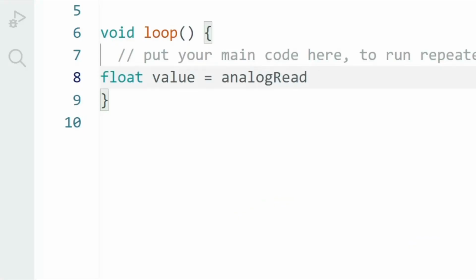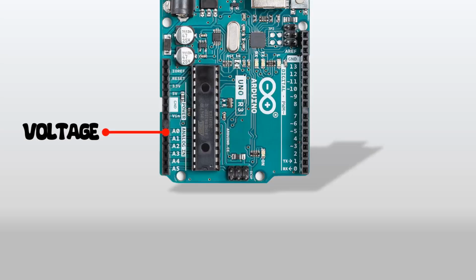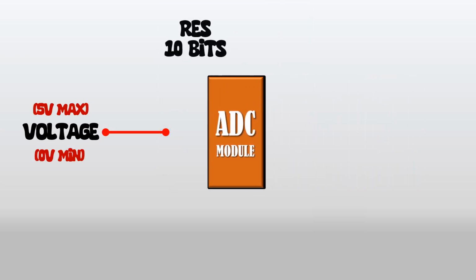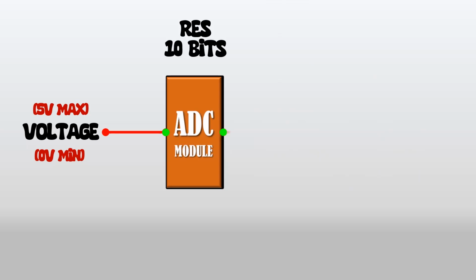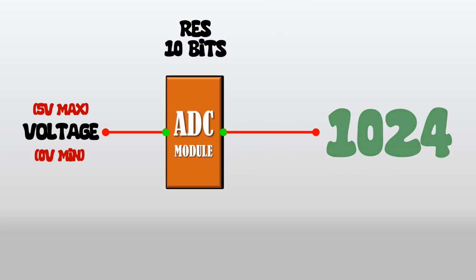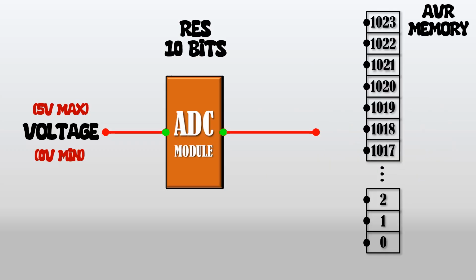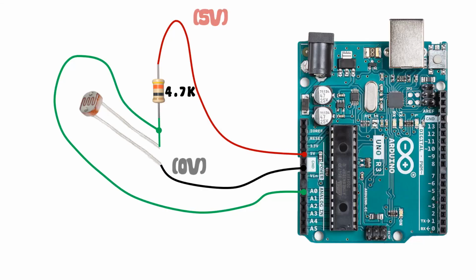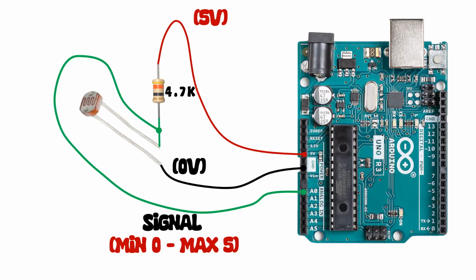This corresponds to the digitization of the voltage signal on pin A0, passing this signal through the analog-to-digital converter, ADC, of the Atmega microcontroller located on the Uno board, and that, according to its physical conversion resolution of 10 bits, returns 2 to the power of 10 possible values, that is, 1024 possible states, represented in integer digital and numerical values in the microcontroller memory, in a range between 0 and 1023, where the numerical value 0 corresponds to 0 physical volts, and the numerical value 1023 corresponds to 5 physical volts, according to the electrical signal conditioning configured for our photoresistor in the electrical connection diagram used.